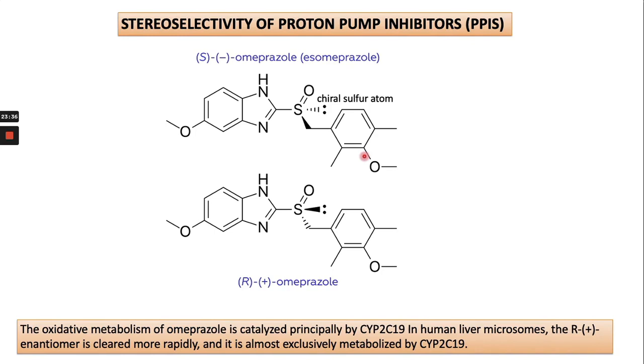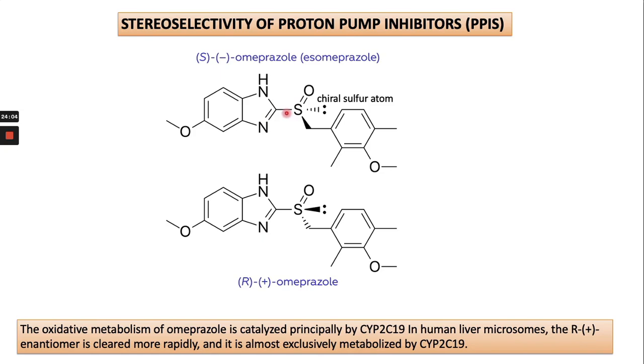In the stereochemistry of proton pump inhibitors, I have shown you in the previous slide that the sulfur is chiral because of the lone pair of electrons. This is the example of omeprazole S and omeprazole R. Both are enantiomers.